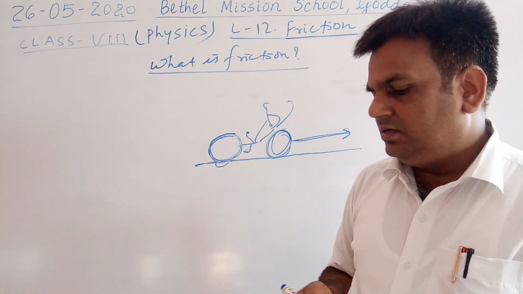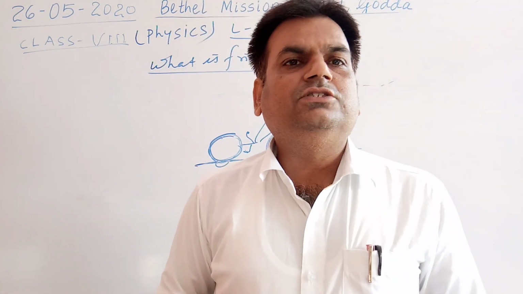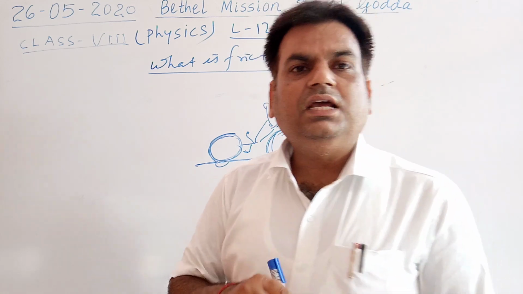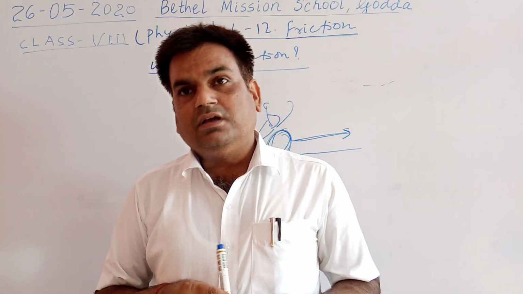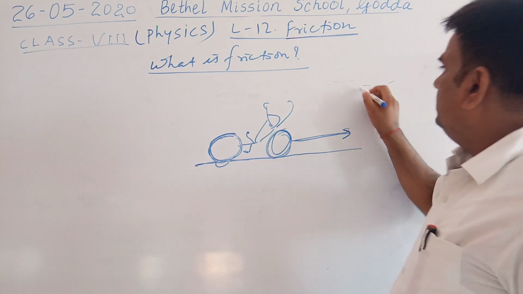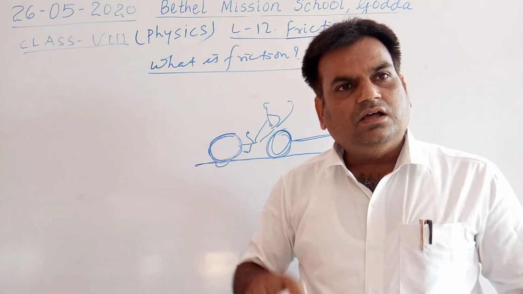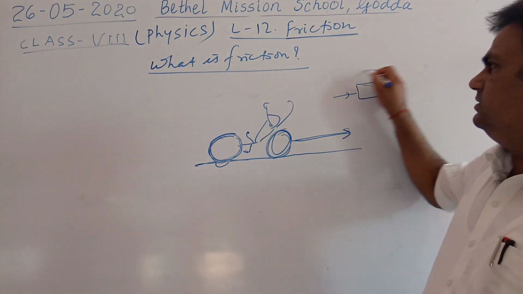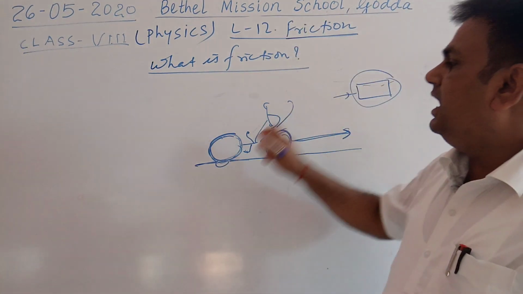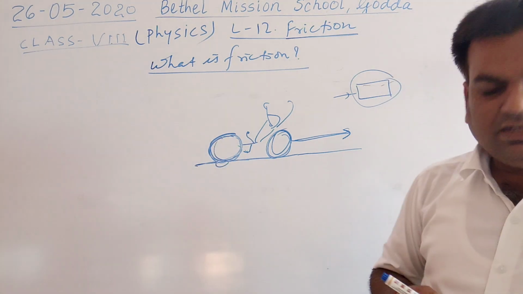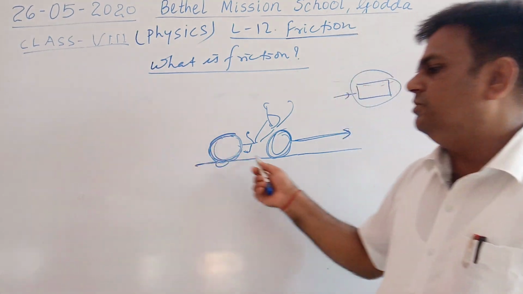When we keep an object on the ground and do not apply any kind of force on it, the object will remain stationary or at the same position, because when there is no external force applied on the object, it will remain in the same condition. So friction is a kind of force, an external force which is exerted between two objects when one object moves over the other.